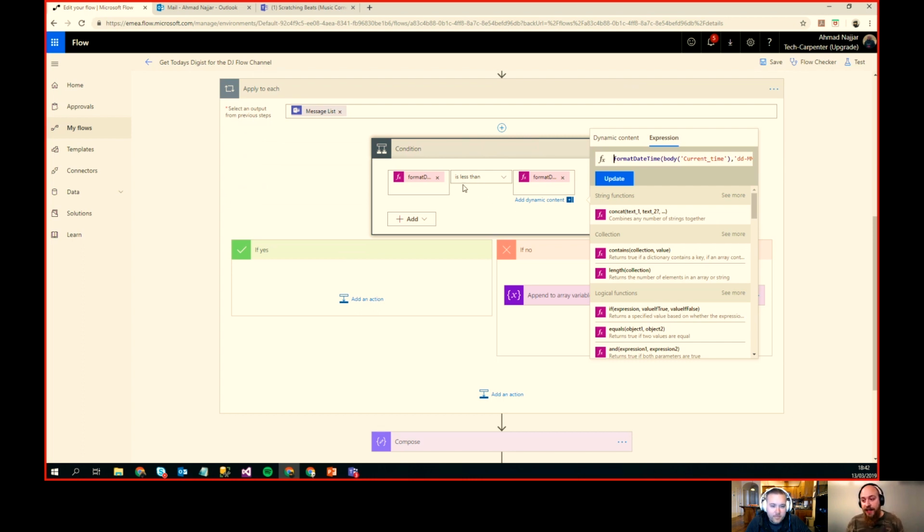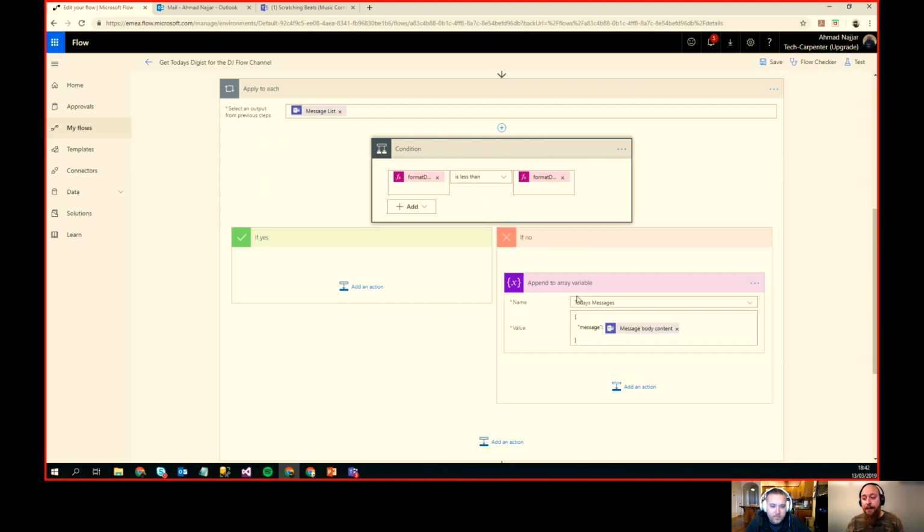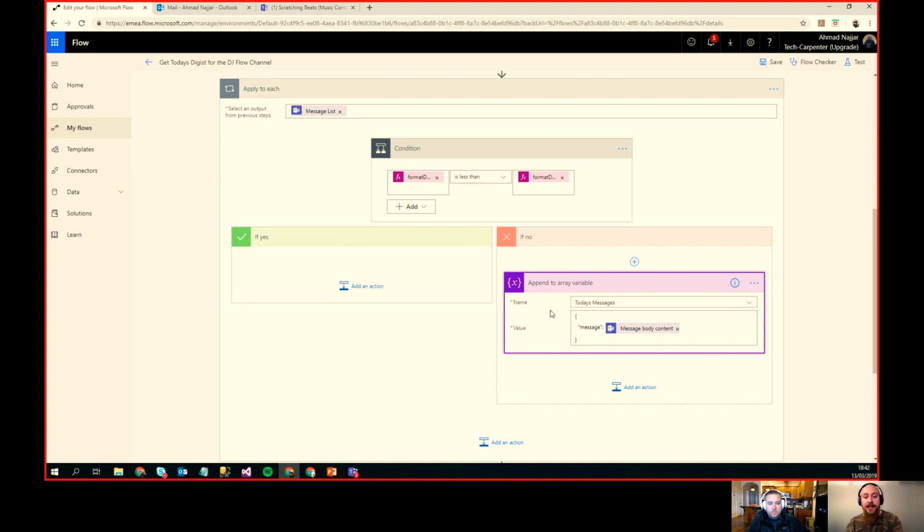So if it is not less than today, then I append that to the array. And as you can see here, I'm doing that in a JSON fashion. So I'm getting objects, and when I append that to the array, I get an array of JSON objects at the end. When I take that to the compose action that's available within Flow, I get a whole JSON object with JSON objects inside.